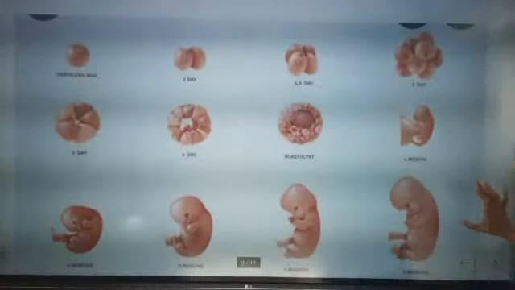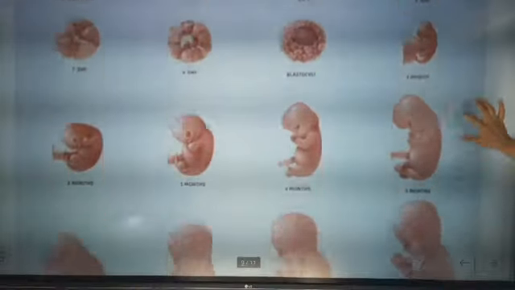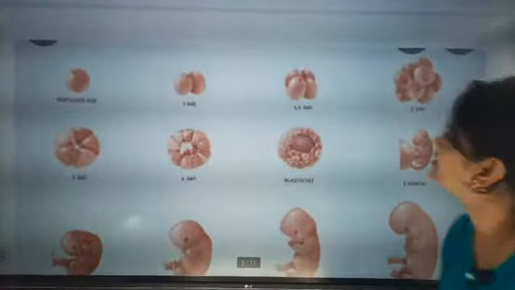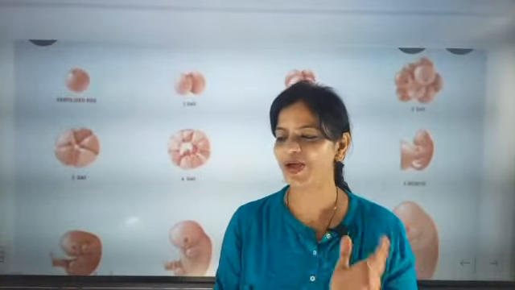This is really a very, very nice stage, and I'm going to explain it because this stage is crucial, and we all have crossed this stage. The embryonic stage is the common one, but after that, the journey is quite magical.